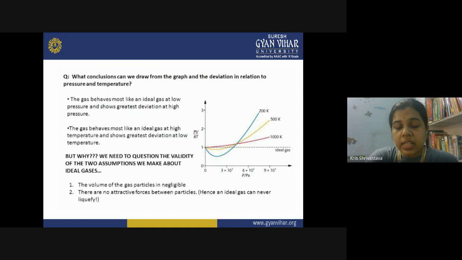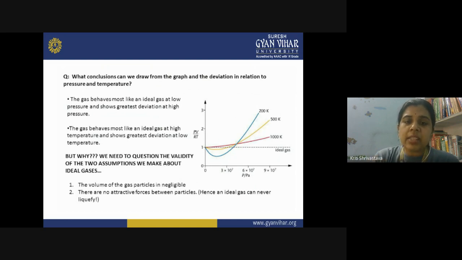And a real gas follows the ideal gas equation when the pressure is low and temperature is high. So this shows that real gases actually show deviation from the ideal gas behavior, and there is a restriction regarding that. You have to maintain the pressure at low values and temperature at high values.